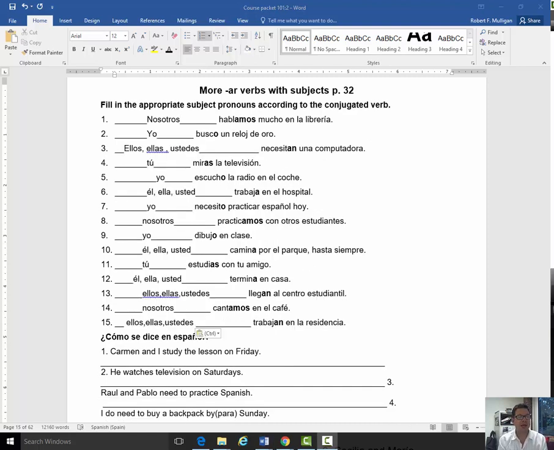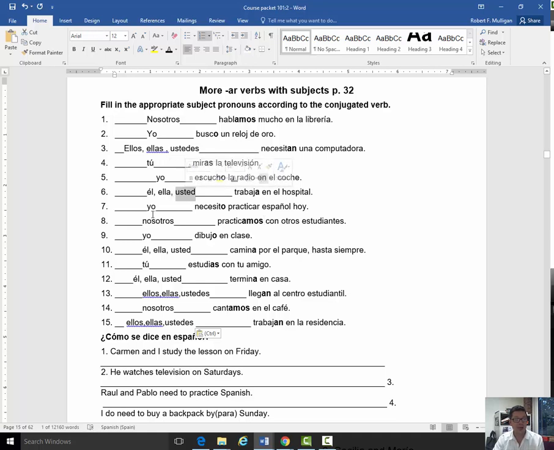Alrighty. So here we have the answers. The first one, we take a look at the verb. It's hablamos mucho en la librería. Of course, the subject pronoun would be nosotros. Busco, yo busco. Necesitan, don't forget that this conjugation could have three options: ellos, they; ellas, they feminine; ustedes, y'all formal. I'm talking to you guys, you plural, formal. Miras, tú miras. Yo escucho. Él, ella, usted. So again, we have three possible options: the él, he, the she, or you formal.